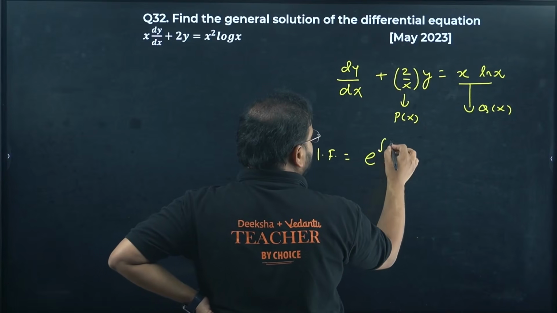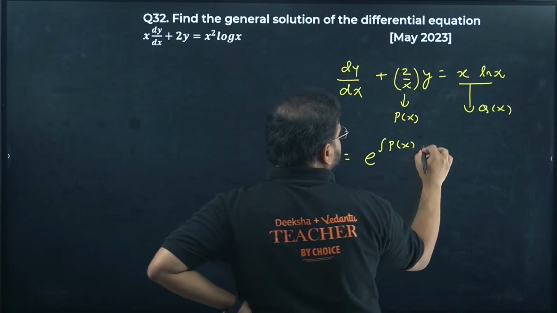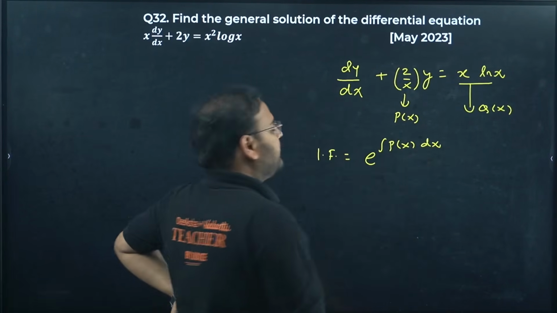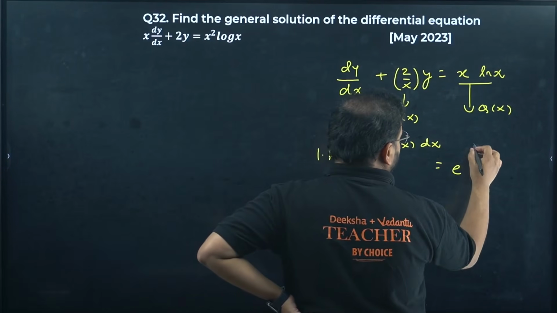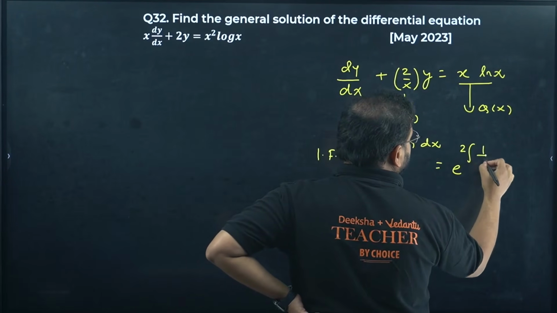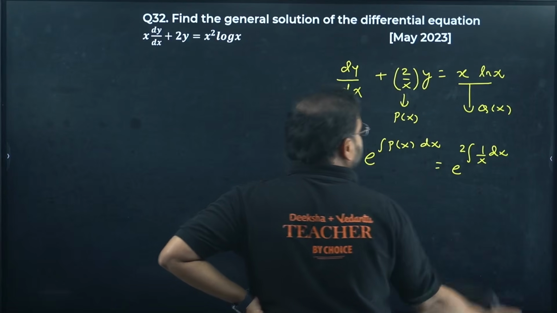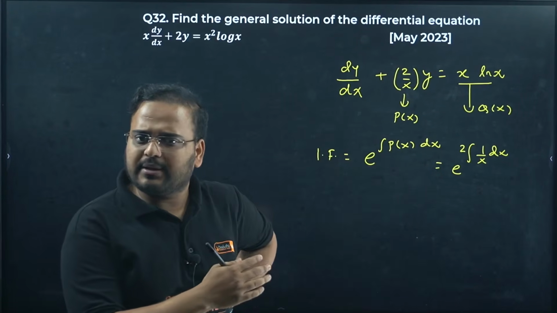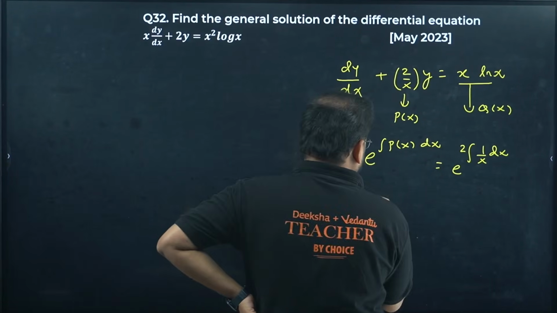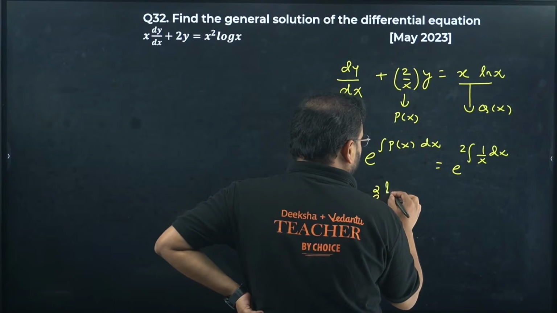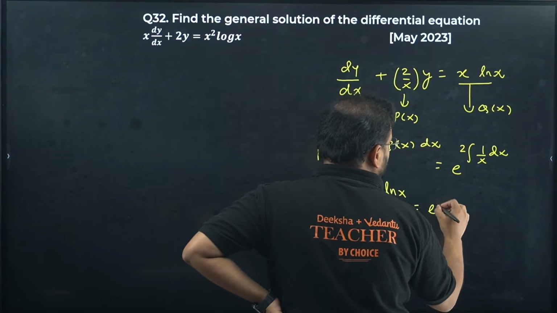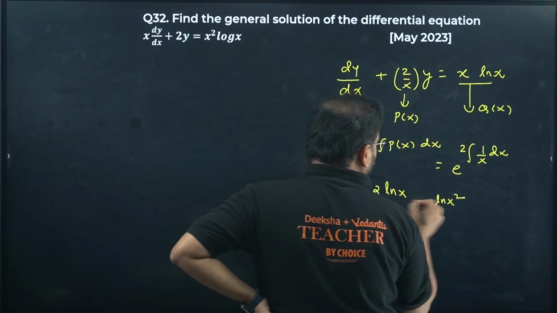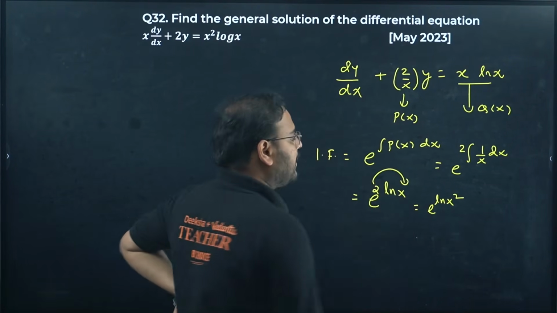We need to find the integrating factor. So e power integration of P(x) dx. Let's try: e power integration of 2/x, I can write 2 into 1/x dx. 2 is a constant, can be kept outside. So e power 2 ln x, so e power ln x squared, I can take 2 as the coefficient to the power.